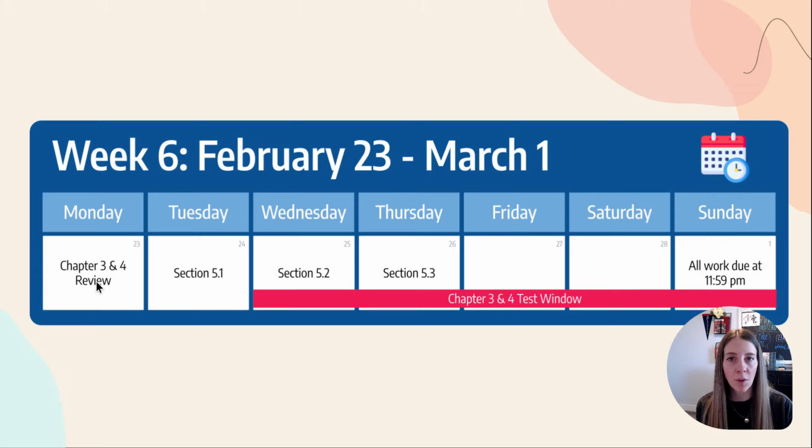You have your chapter 3 and 4 review assignment, and then the chapter 3 and 4 test window is from Wednesday to Sunday. You need to complete the chapter 3 and 4 test, both attempts of it, during that testing window. In addition to that, we are moving on into chapter 5. So you have 3 chapter 5 assignments to complete this week. It's a lot to stay on top of, but if you manage your schedule and plan ahead, I know you'll be able to fit it all in. You guys have been doing really great with that. Everything is due on Sunday at midnight, regardless of how you want to plan your schedule this week.